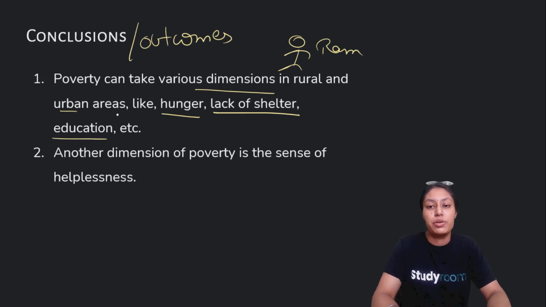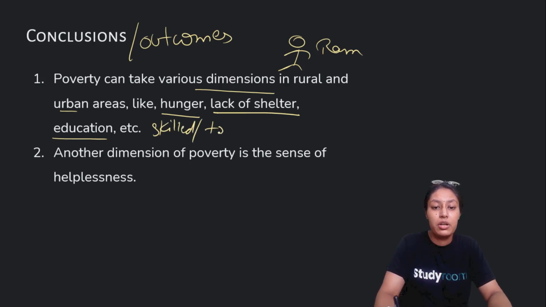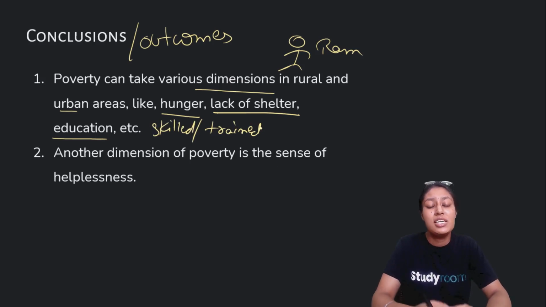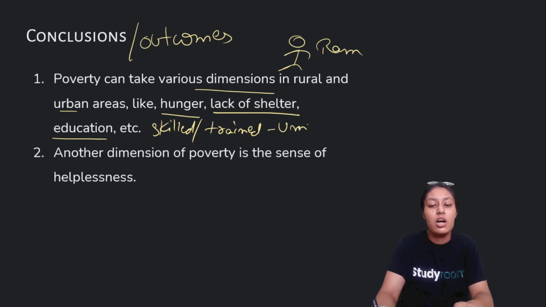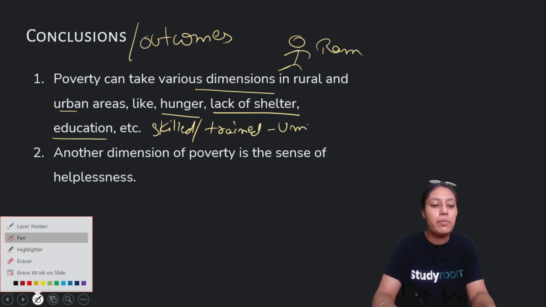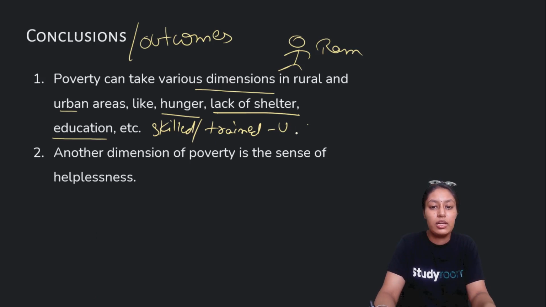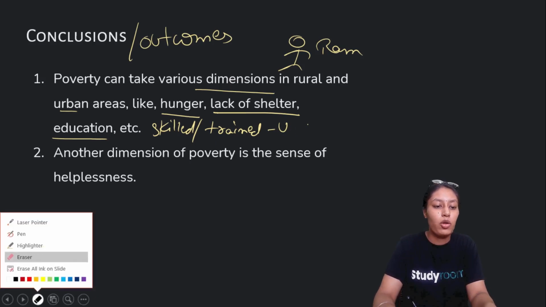And education, or you can say being skilled or trained. These are again very important reasons. Unless and until you are skilled, trained or educated in something or the other, nobody will give you a job, which will eventually lead to another factor, which is unemployment. This is unemployment.